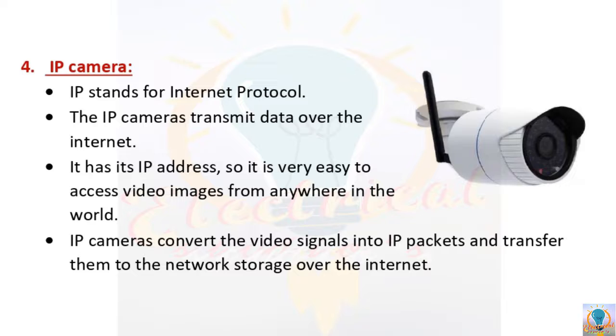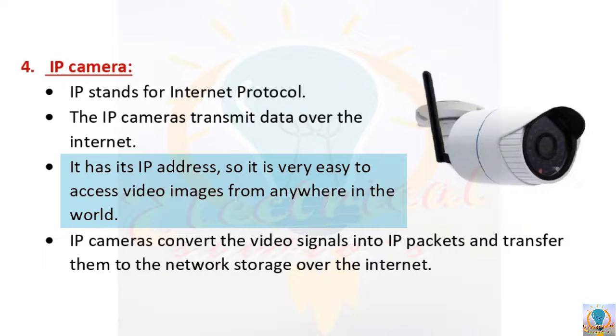Then after this we have the network IP camera. This is an internet protocol camera, which is commonly referred to as an IP camera. Usually the IP cameras receive and send data to or from a remote location over the internet. Thus it requires only a network connection to transmit data without connecting any transmission cable. It requires only the internet connection. Then this IP camera has its own IP address, therefore you can access the video images easily from anywhere in the world.